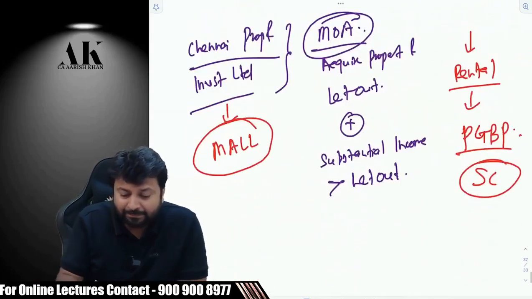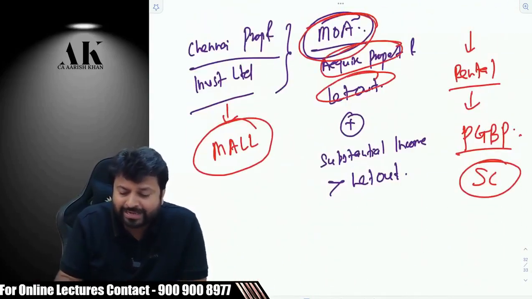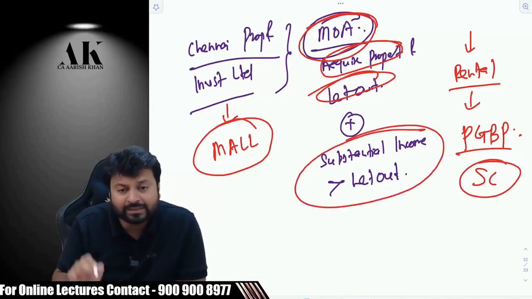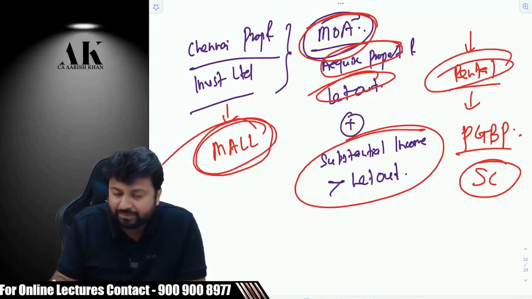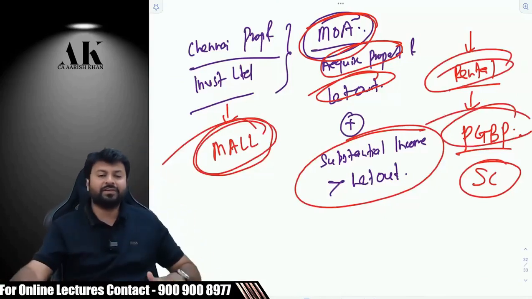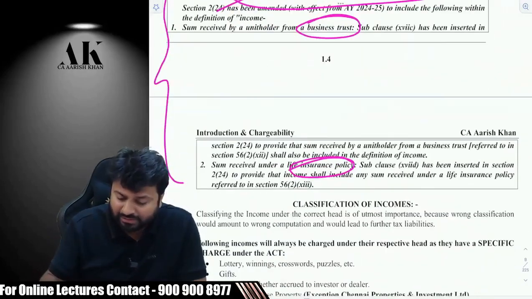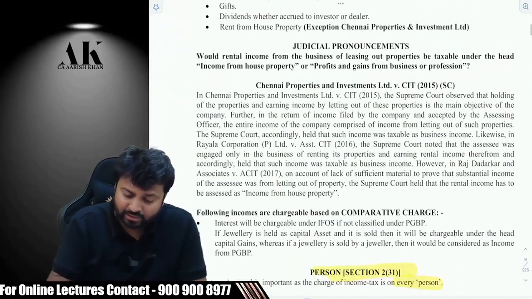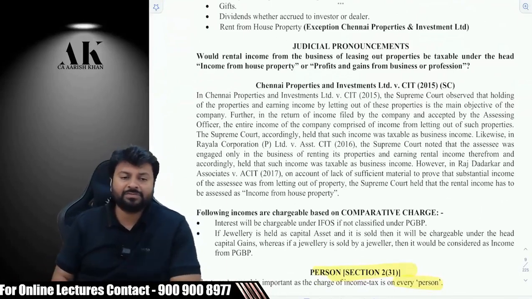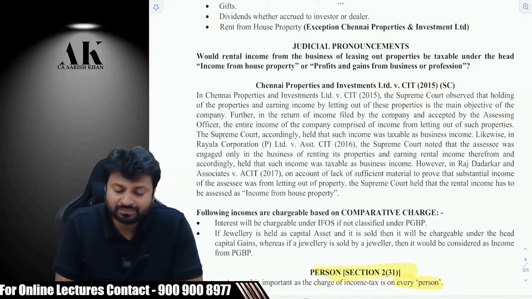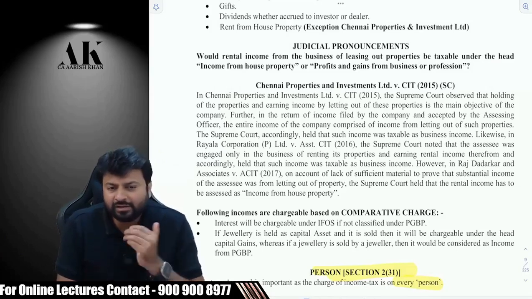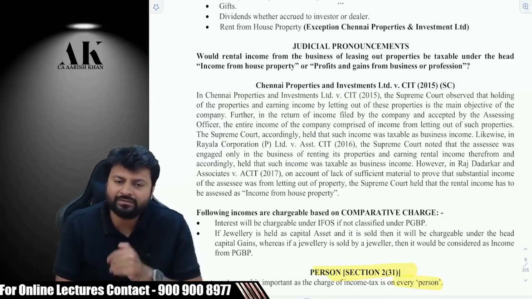But if this company's main objective is to acquire and let out, and substantial income is also coming from let out, then this income will be classified under income from business and profession. Are you clear? This was a very landmark judgment of the Supreme Court in 2015. You can see over here, Chennai Properties and Investment Limited, which is there in your color book also. So we'll stop the discussion here. We will continue the discussion of classification tomorrow and then we'll go ahead. Okay.